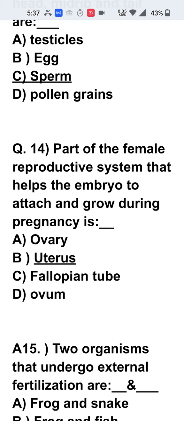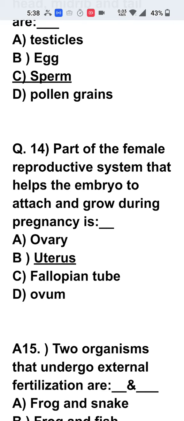Part of the female reproductive system that helps the embryo to attach and grow during pregnancy is called uterus. Now ovary produces the egg. Fallopian tube carries the ovum from the ovary to the uterus. Ovum is the female gamete produced in the ovary.